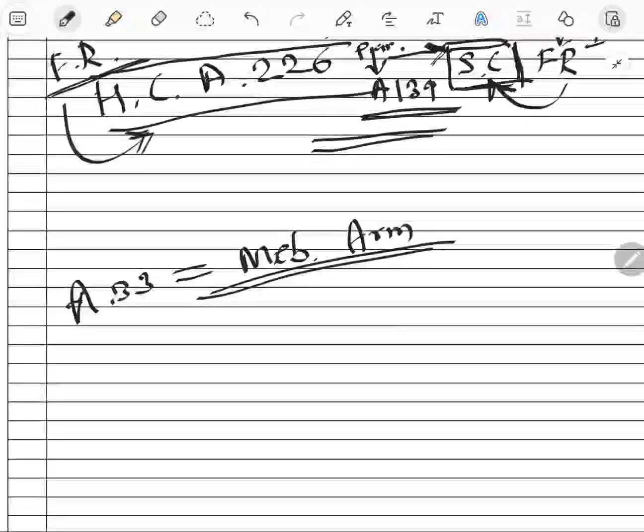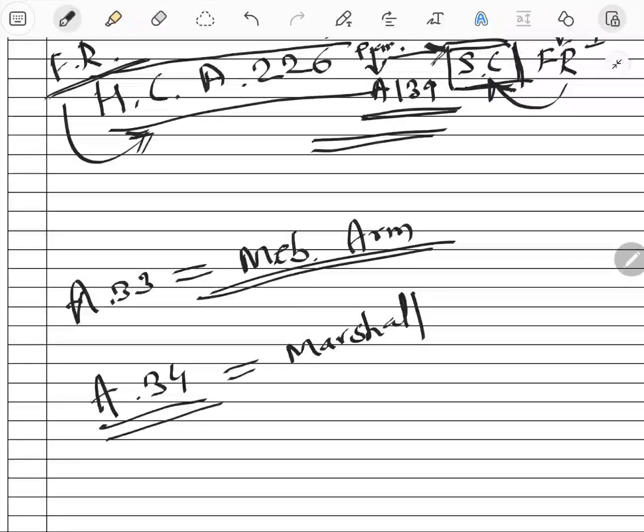Okay, that's it. And Article 34 deals with the power of Parliament to restrict rights conferred by this part during martial law. So when there is martial law, there also it is an exception for fundamental rights.